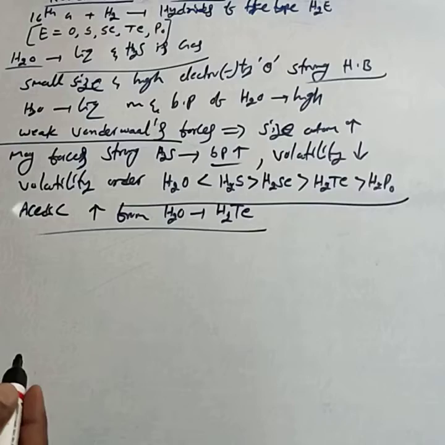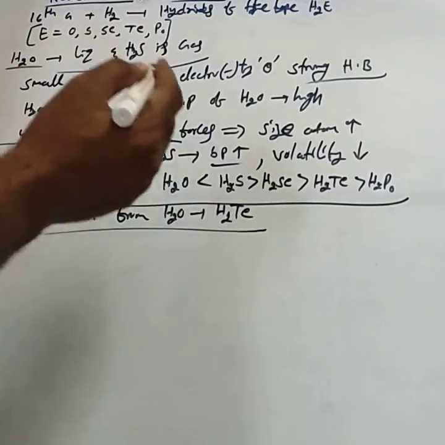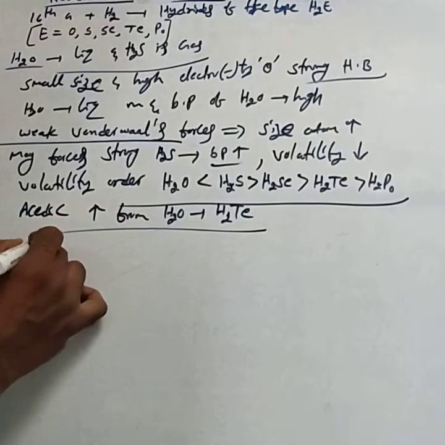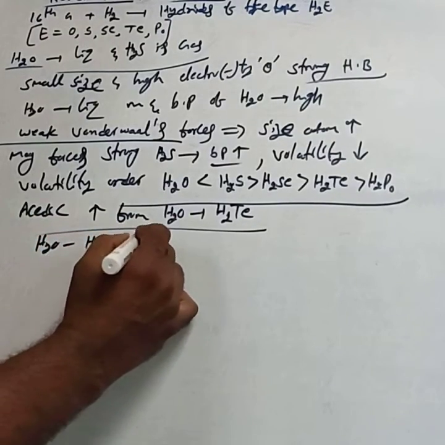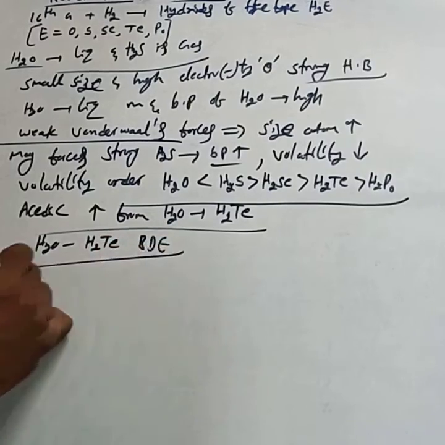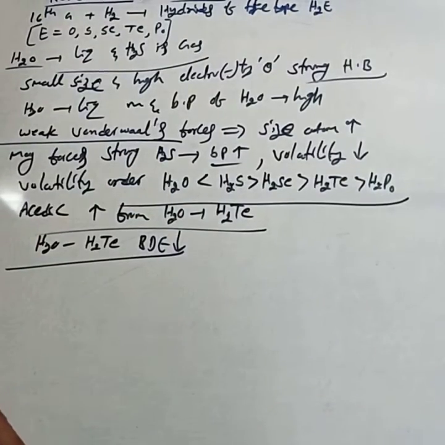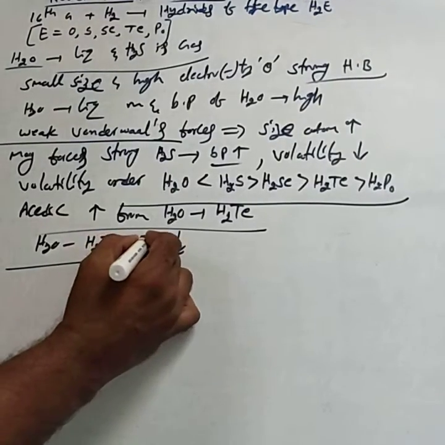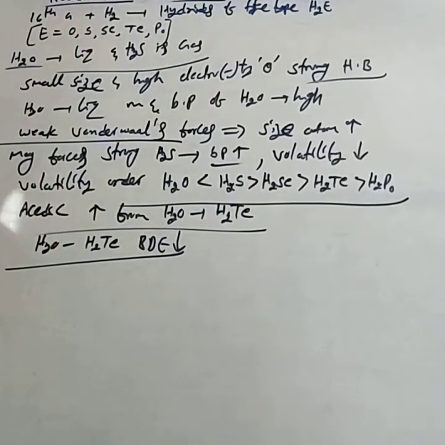Why this happens: when we move from H2O to H2Te, bond dissociation enthalpy decreases. Due to the decrease in bond dissociation enthalpy, acidic nature increases.